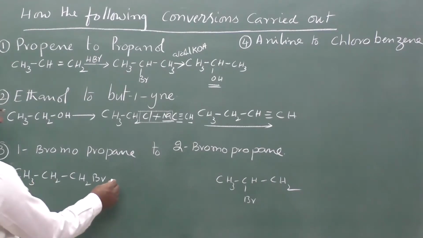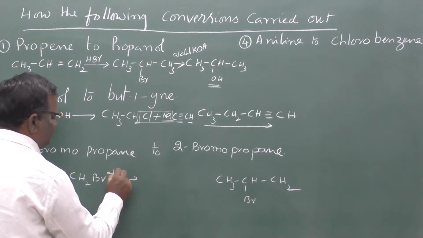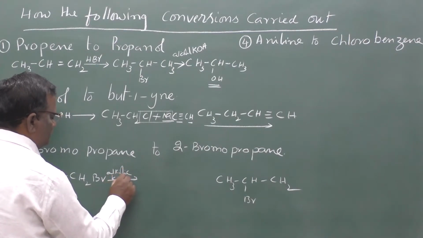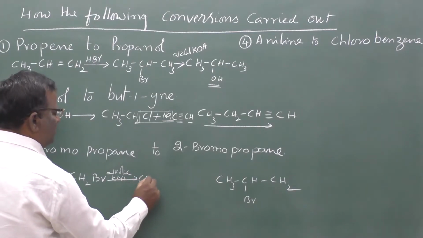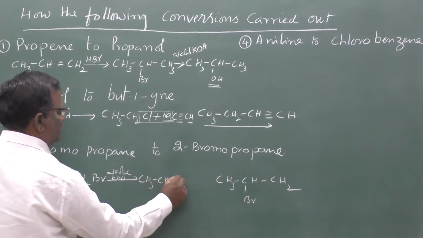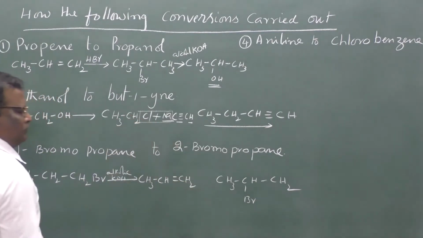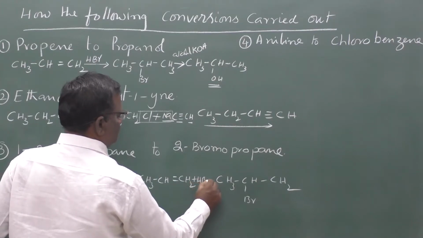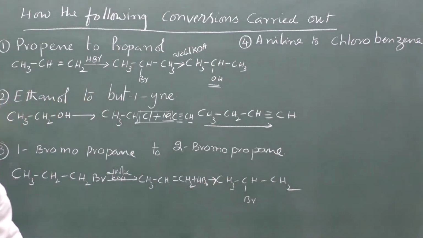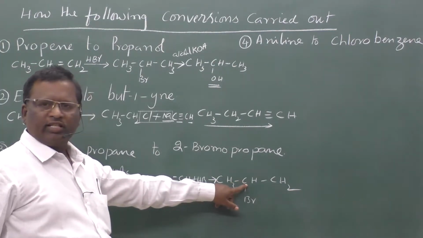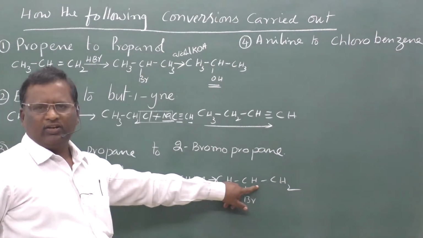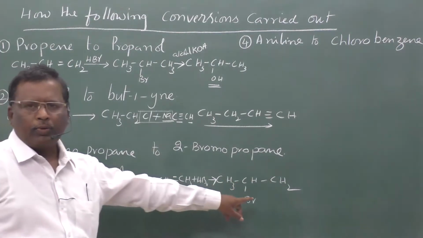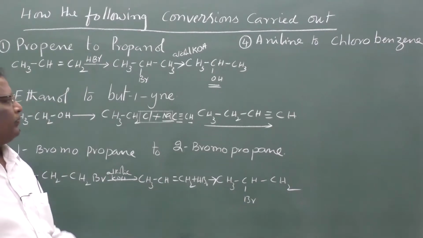This can be done by treating with alcoholic KOH. Then we will get CH3CH=CH2. If you add HBr, according to Markovnikov's rule, this bromine will be substituted in the second carbon, which has fewer hydrogens. So from 1-bromopropane to 2-bromopropane can be carried out this way.